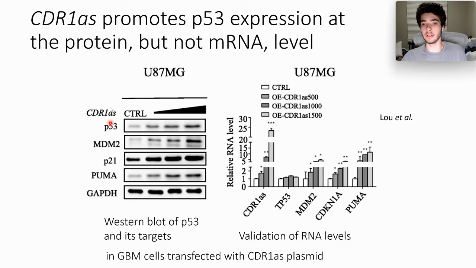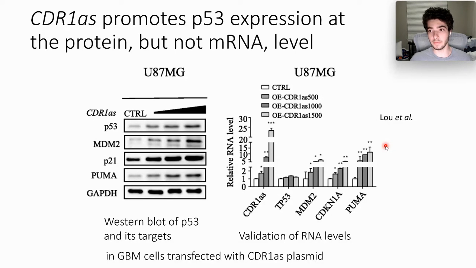As we can see in the figure on the left, increasing levels of CDR1AS in a cancer stem line, U87MG, shows increasing levels of P53 as CDR1AS increases. However, in the same cancer stem line, we see that increasing levels of CDR1AS, 500, 1000, 1500, shows no effect on the levels of the gene TP53. So this shows, as we stated earlier, how GBM with CDR1AS is affected at the protein P53 and not the gene TP53 level.